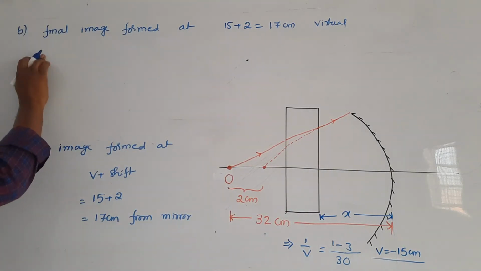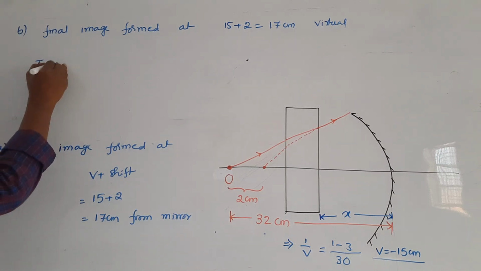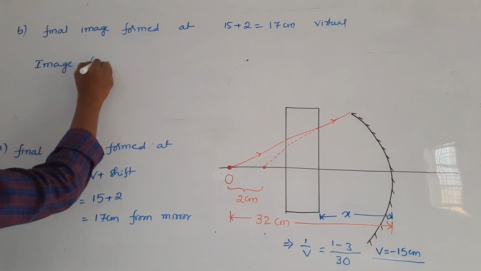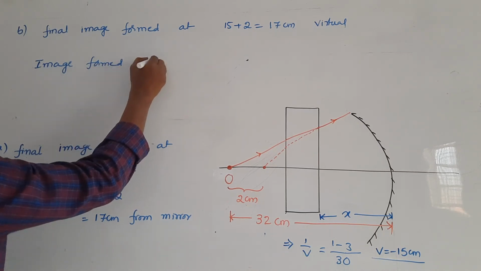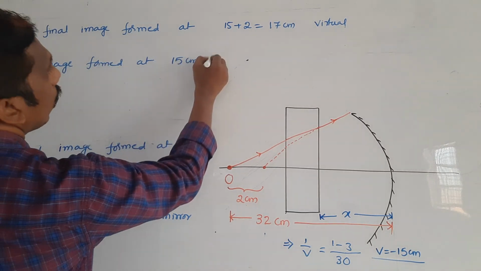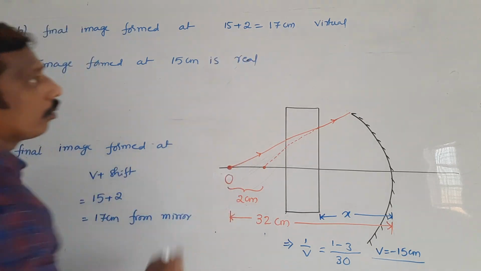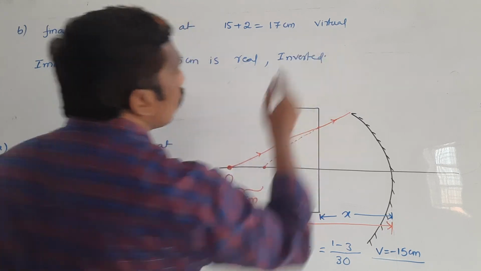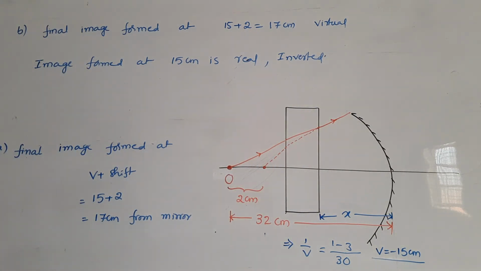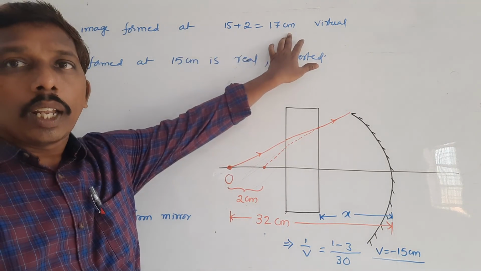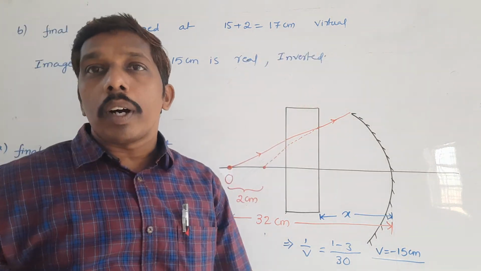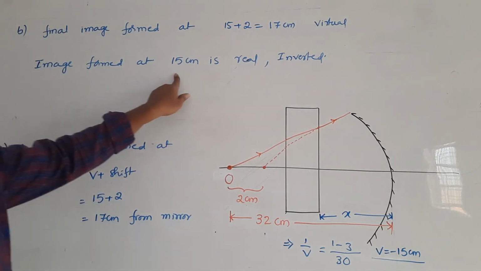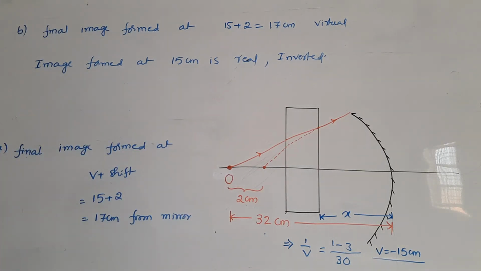So image formed at 15 centimeter is real and inverted. So this is the final image. Final image is formed at 17 centimeter, but one real image also formed at a distance of 15 centimeters from the concave mirror. So this is the image formation in case of slab and concave mirror.